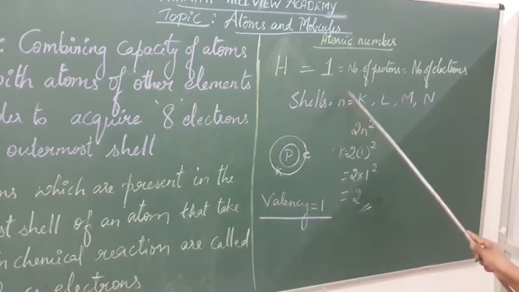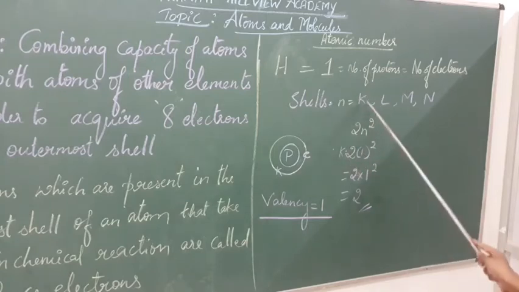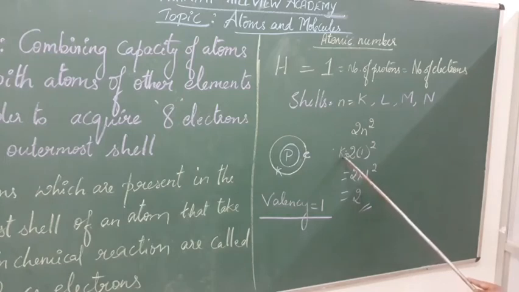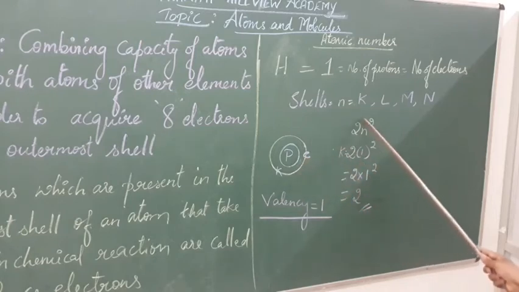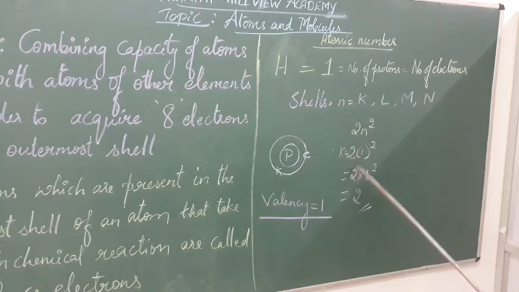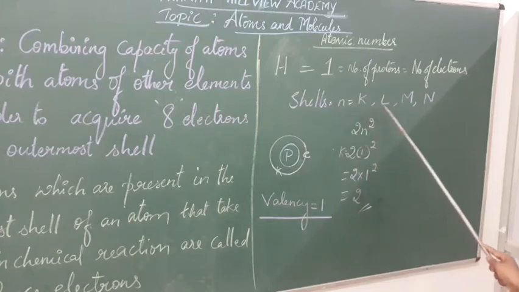If you take n number of shells, we have one formula, that is the 2n square formula. You will learn about this in detail in the next chapter, where K shell has the capacity to hold a certain number of electrons. How many electrons can the K shell hold? According to this formula, write 2 here, because in 2n square, n means the number of shells.